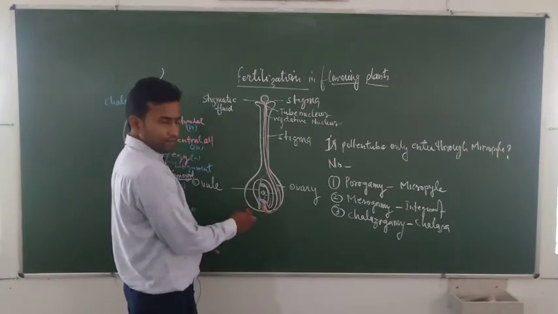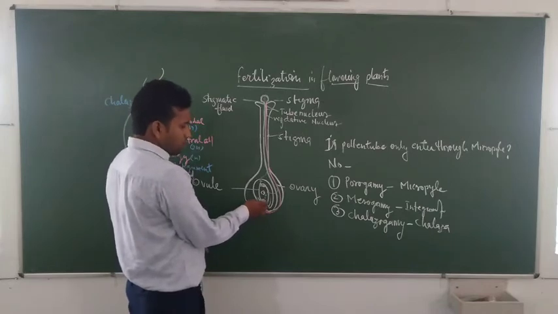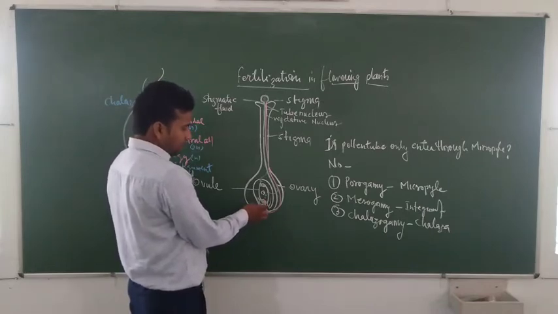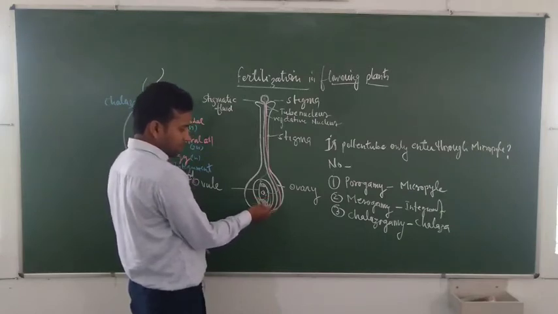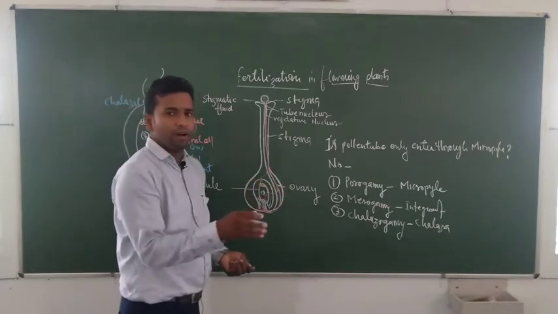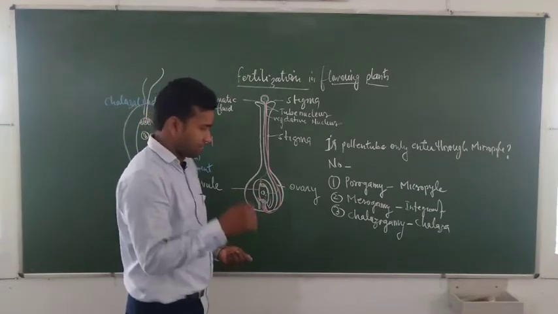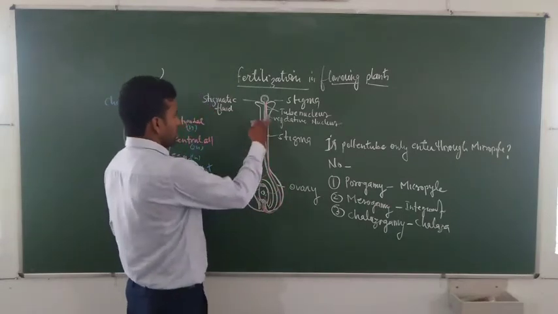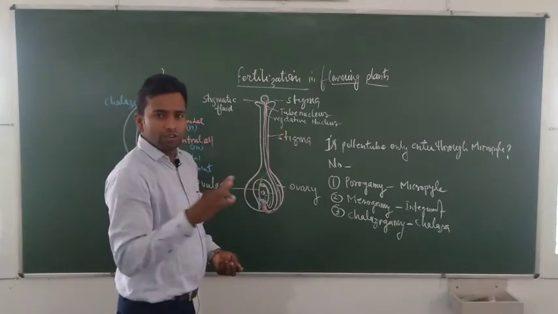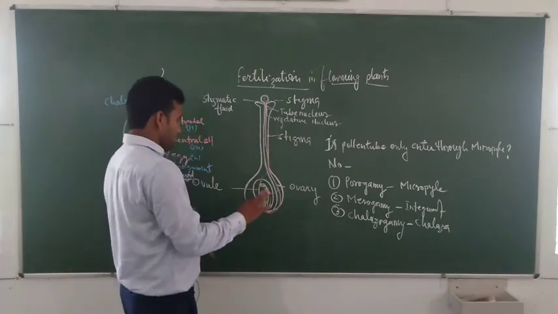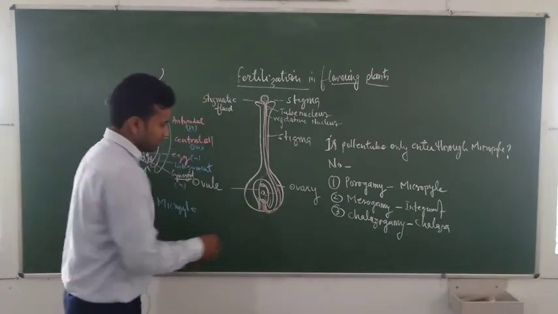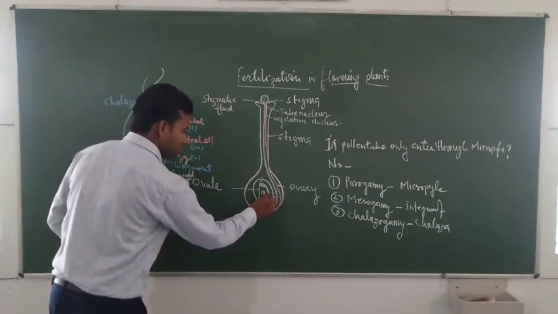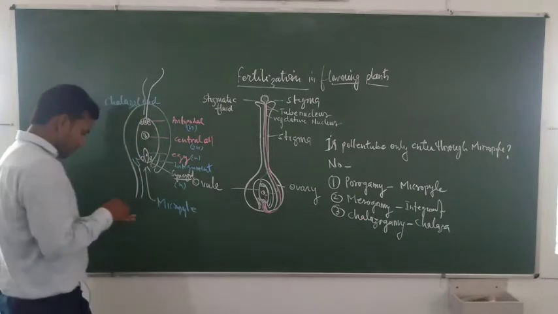Now after entry through the micropyle, it degenerates one of the synergid cells, because it is a passage; you can say the synergid is in the way of pollen tube entry. Here the vegetative nucleus disintegrates and the two male gametes are released inside the embryo sac. Let us understand these two male gametes and the tube nucleus inside the embryo sac.